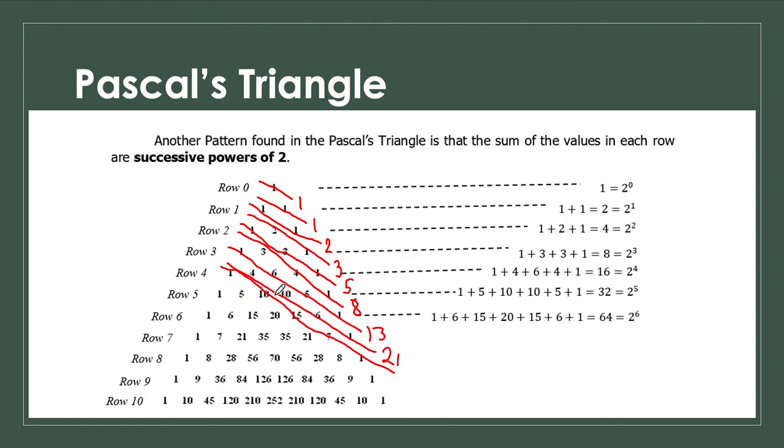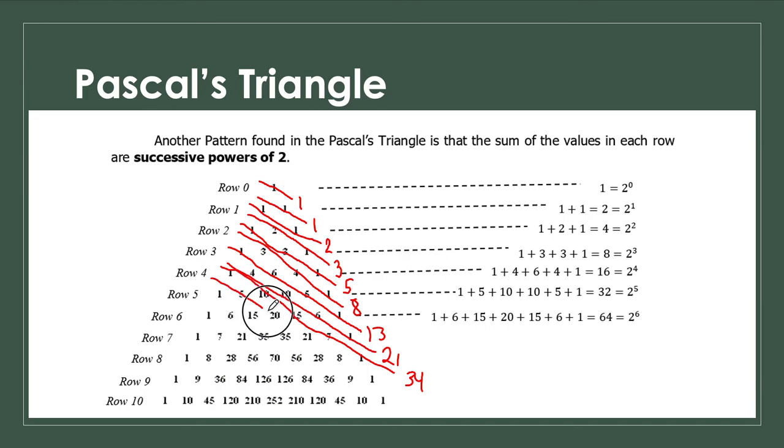So 1 plus 10 is going to give us 11. 11 plus 15 is going to give us 26. 26 plus 7 is going to give us 33. Plus 1 is going to give us 34, which is pretty much correct here.